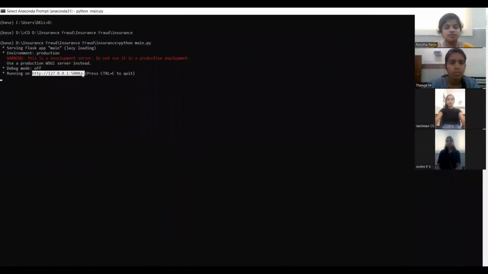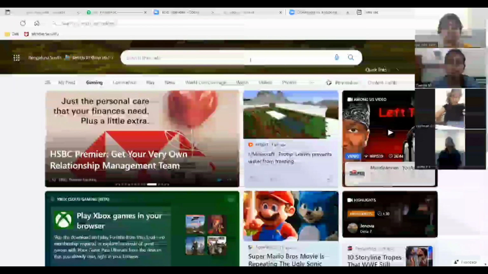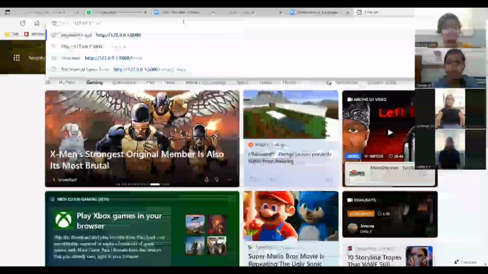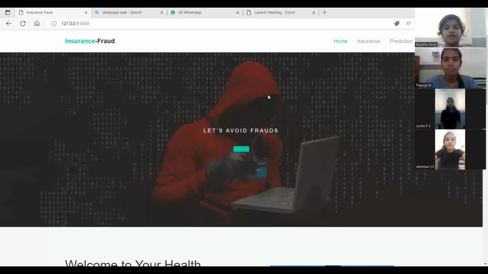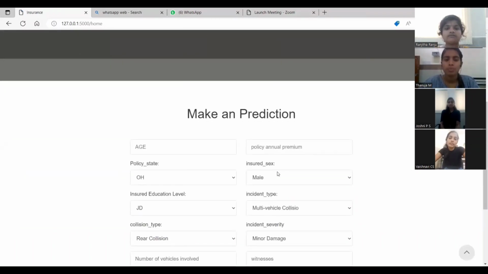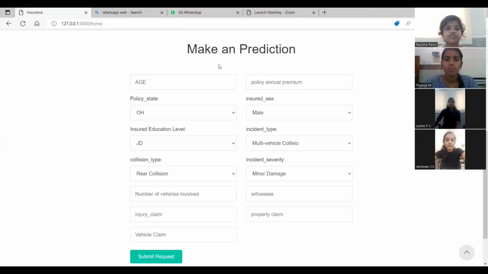We copy that IP address and paste it in the website. It is the home page of our project. Here there is home, insurance and prediction. Here we click on the prediction, and we can make a prediction.